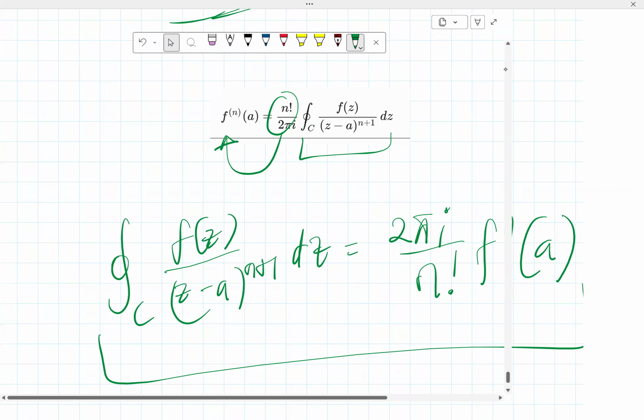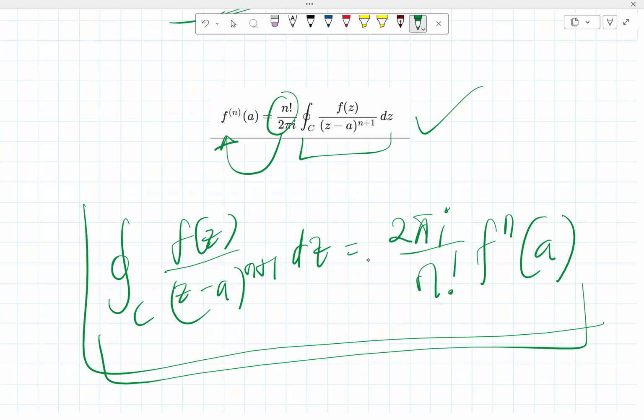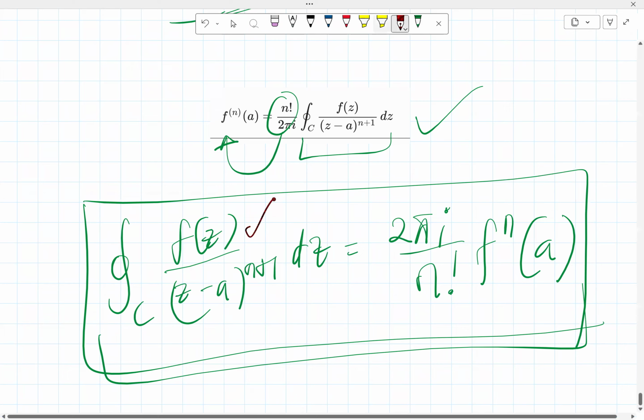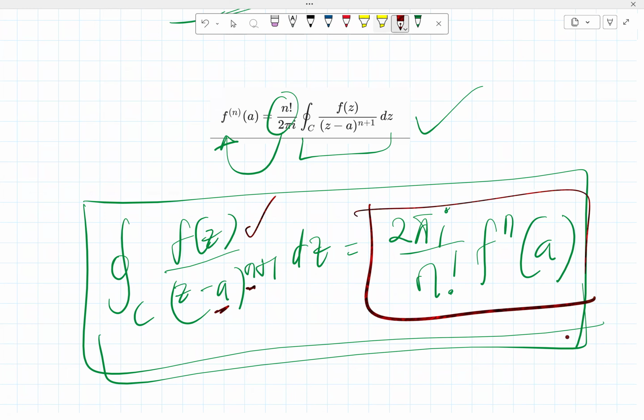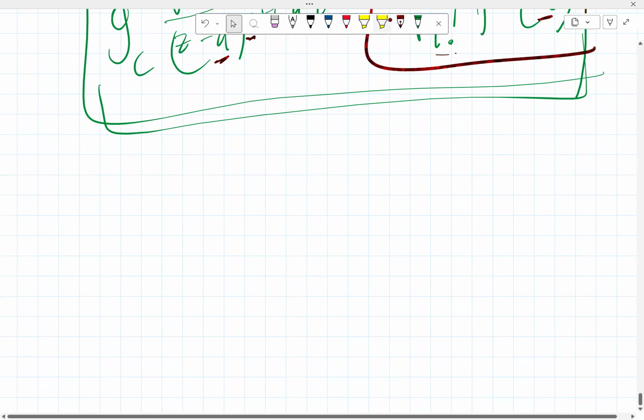Don't forget, this is the general formula, and if all you have learned today is this formula, you are good to go, because it can help you integrate the most complex expressions as far as you can easily identify f of z, identify n, and then identify a. With all of that, you just fix it up here: 2 pi i over n factorial times the nth derivative. If n is 5, you differentiate 5 times, and then evaluate whatever you get at the a you have identified. Those are the most important things you need to know.